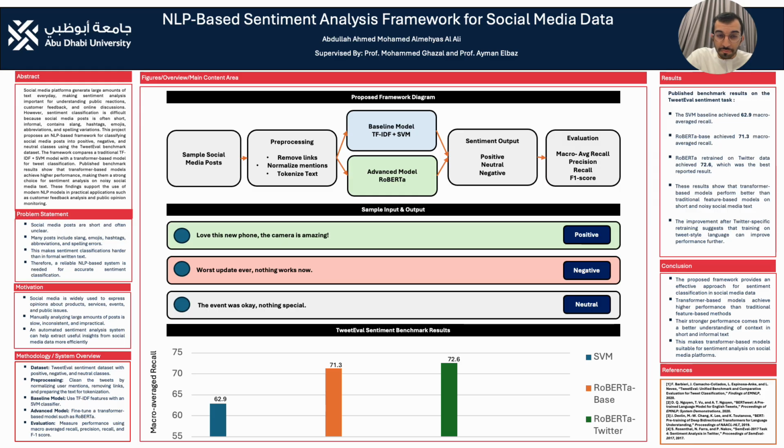These results show that transformer-based models perform better than traditional methods on short and noisy social media text. This is because they understand context more effectively. Also, the improvement from 71.3 to 72.6 suggests that training on tweet-style language can improve performance further.